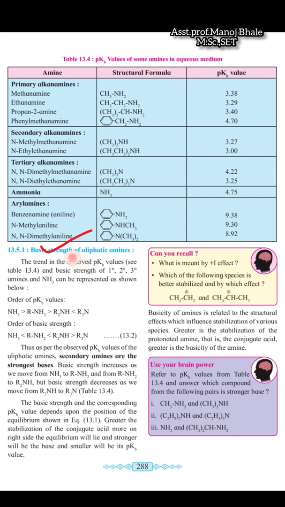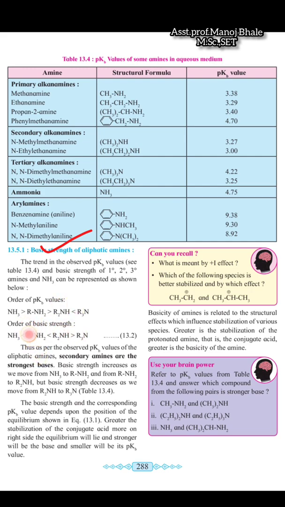Now today we are continuing our study. The next point is the basic strength of aliphatic amines. This point we also covered in the last lecture. In that point, this is the order which is given there, the order of the pKb value. If you observe this chart, then you get the answer. In that you can observe the more basic nature of the